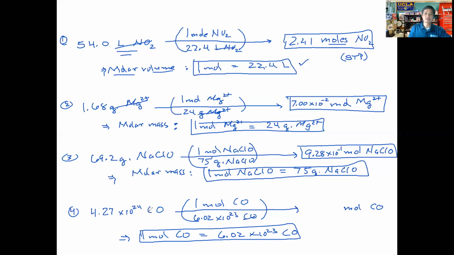That allows us to cancel this out. Make sure you can punch these numbers into your calculator using that EE function, folks. If you do that, you get your answer as 7.09 moles of carbon monoxide. And the check that you can use here is that 10 to the 24th is bigger than 10 to the 23rd. We have more particles here, which means the number of moles that we get should be bigger than 1.